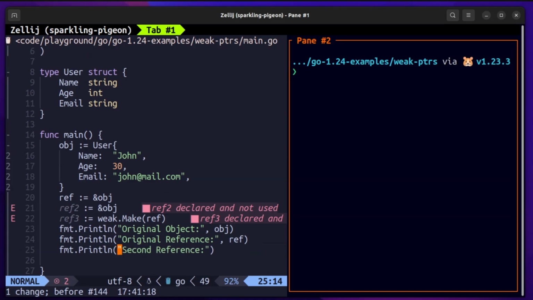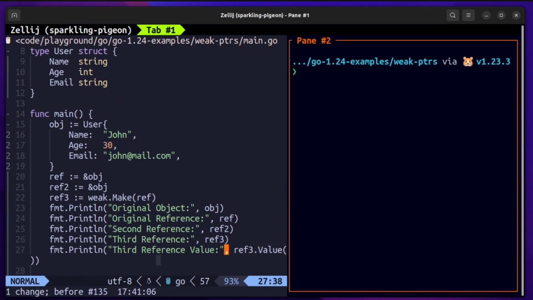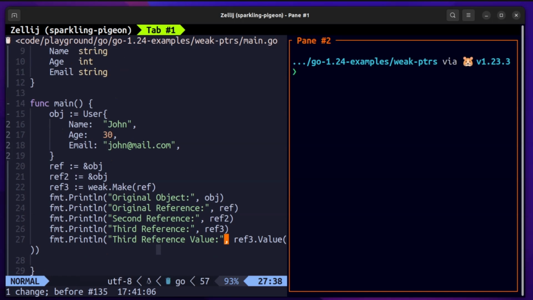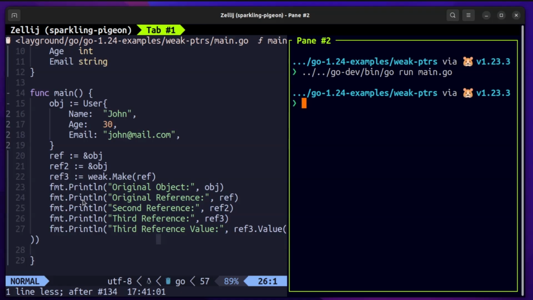And if we try to run this program, you would see this. I need to save the file. So let's save the file, and once we run this program, you would see all of them print the values: the original reference is pointing to the object, the second reference is also pointing to the object, but the third reference is a value.